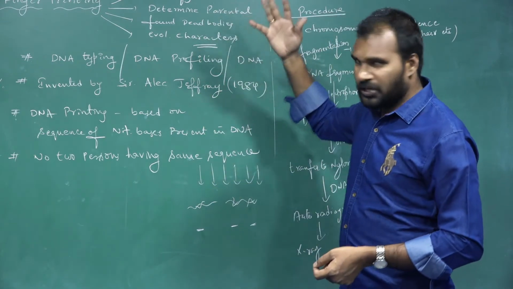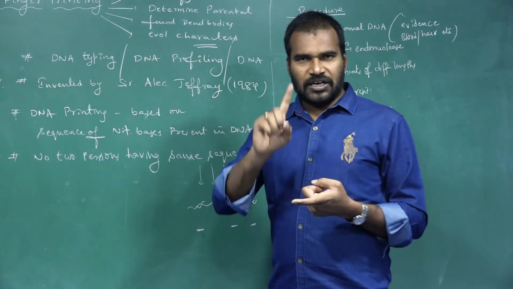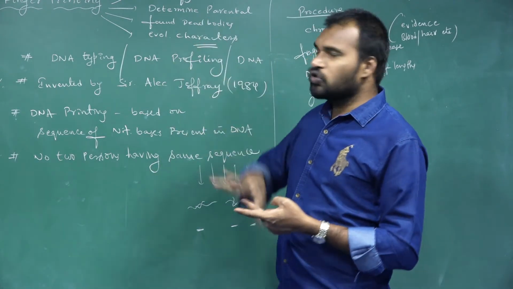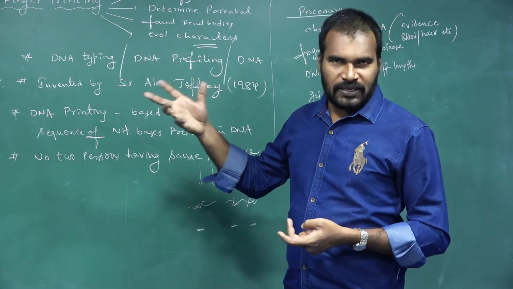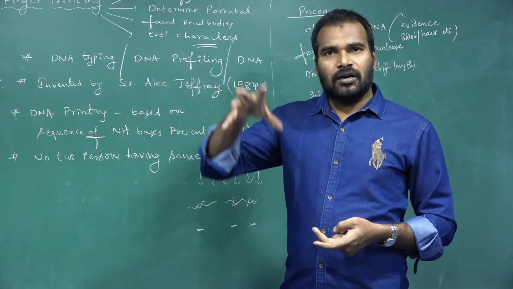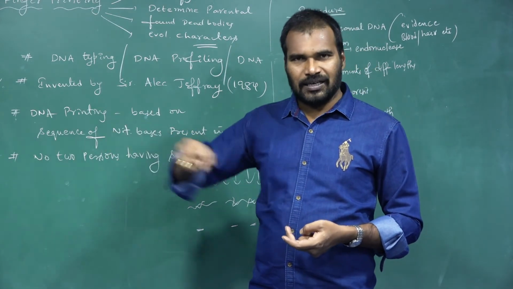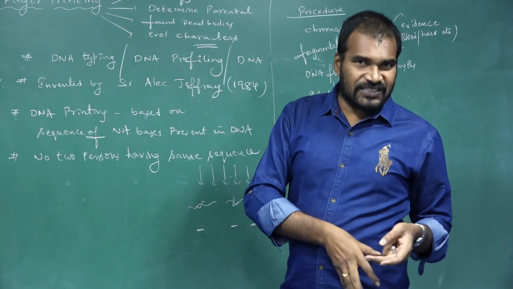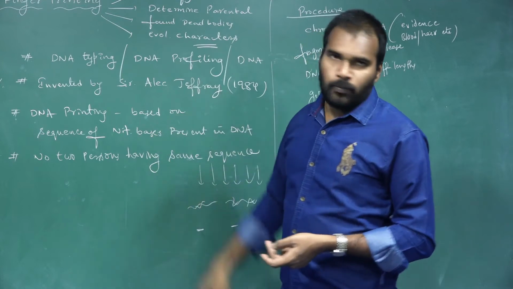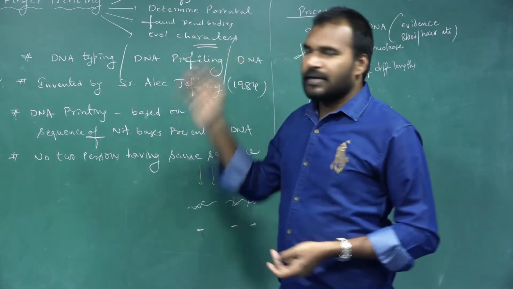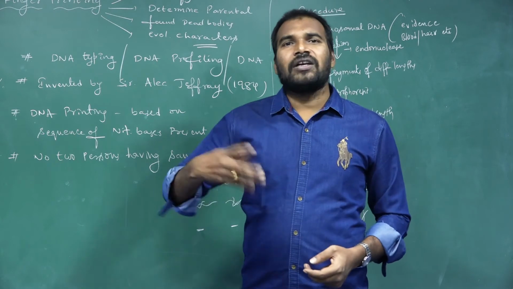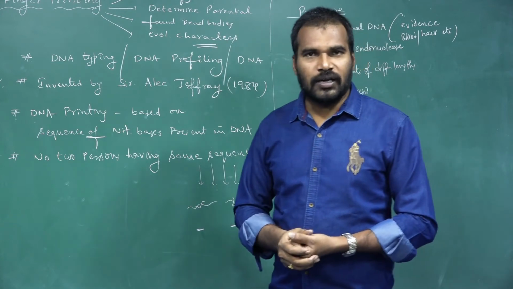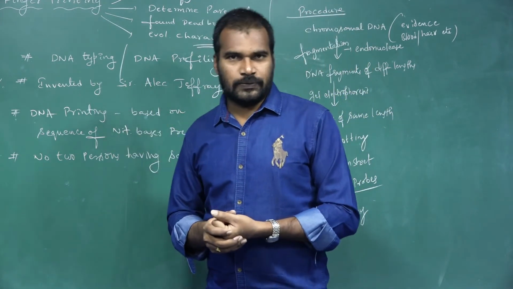So we already discussed the applications. This is useful to identify the criminals involved in a crime, especially in forensic labs. Next, it is used to determine parents. Next, it is used to identify dead bodies by collecting samples from their parents or their kids, to find whether the bodies are related to a particular family or not. Next, to identify evolutionary characters. So these are the main applications. I hope you understood this DNA fingerprinting concept.